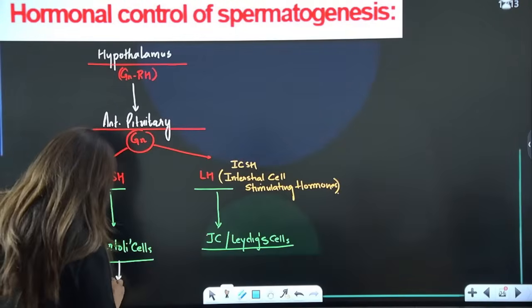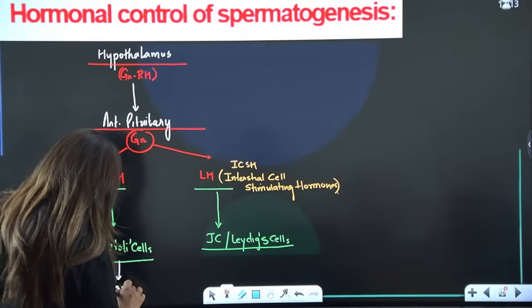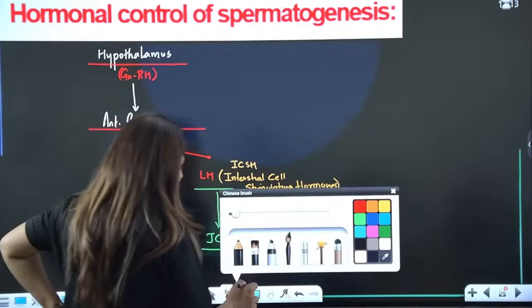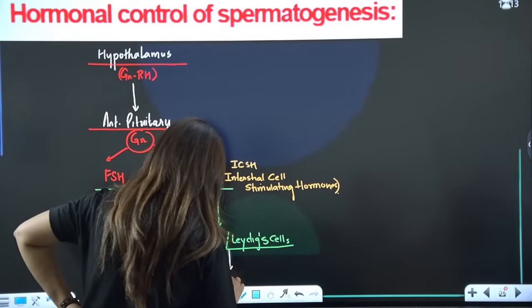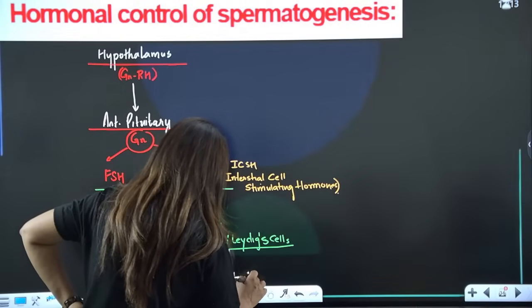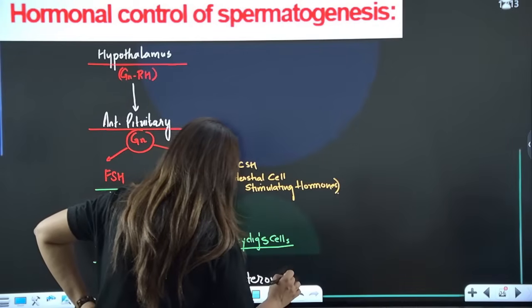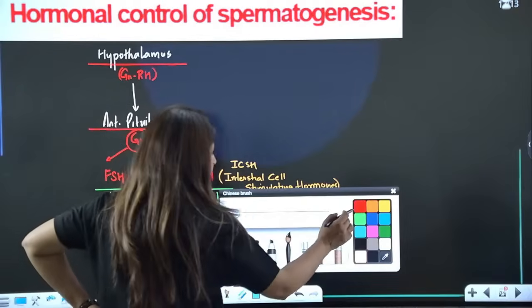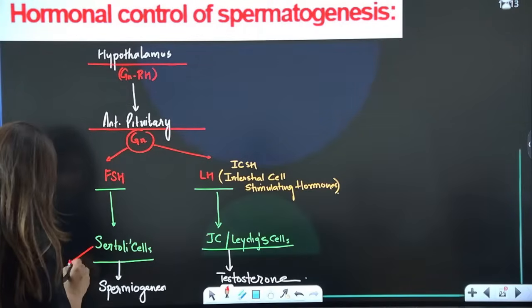Sertoli cells are going to cause spermiogenesis in the presence of interstitial cells which are producing testosterone. Please tell me this hormonal regulation is complete. And also I told you the Sertoli cells are known to produce inhibin, guys.